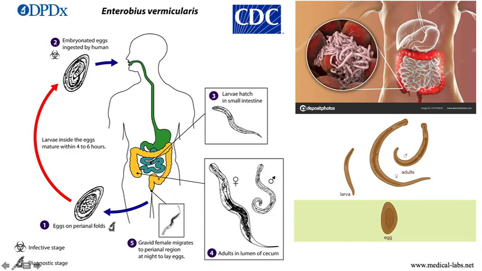As you can see here, these are the worms inside the large intestine. Here is the large intestine. Okay, inside the large intestine, this is the adult, and this is the larva. This is the female, and this one, sorry, this one is male and this one is female. As you can see here, the female is bigger than the male, and this is the shape of the egg.